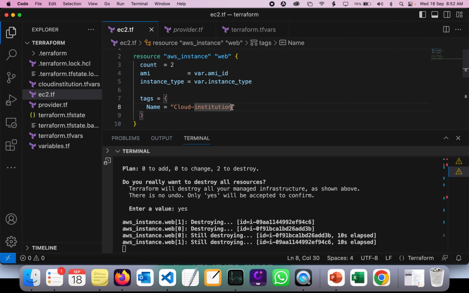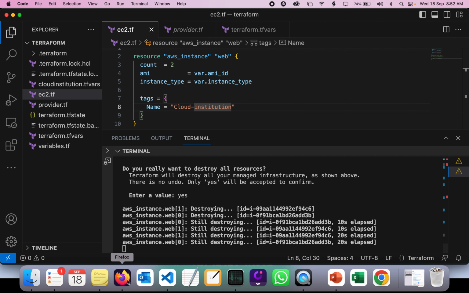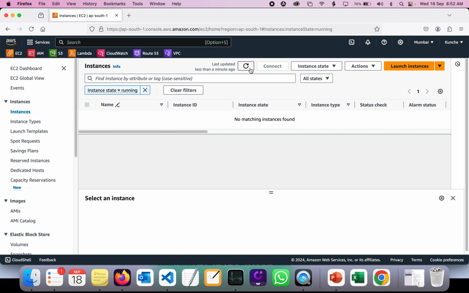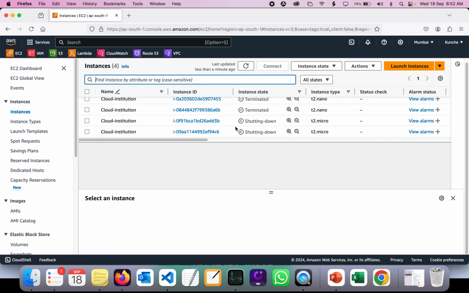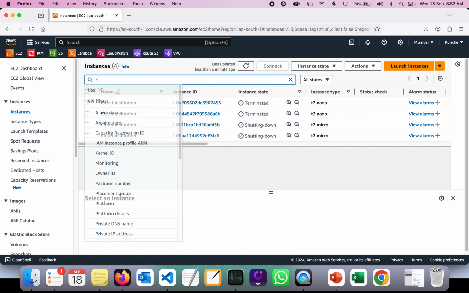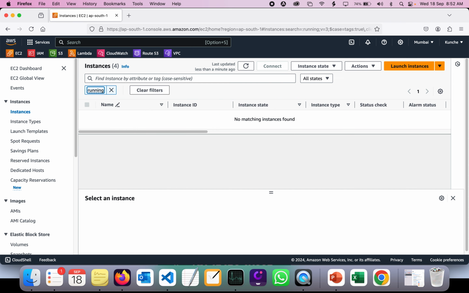As you can see here, it's still destroying. Let's make sure that the destroying is done. Okay, so it just disappeared. As you can see here, in running instances there are 4 instances running. This has been created previously, but if you search for running instances, there is nothing. All right.